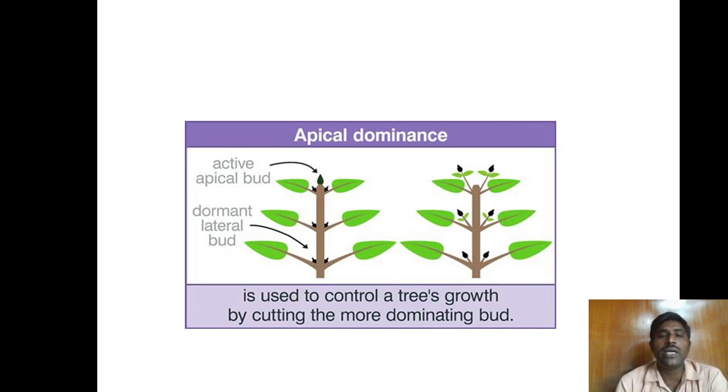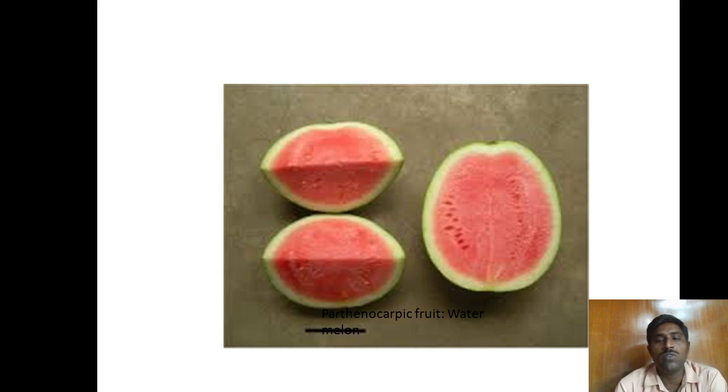This is the figure of apical dominance where we can see that the active bud suppresses the lateral bud development. In the second figure, we can observe that when the apical stem is removed, the development of the lateral buds is observed. Next, this is the parthenocarpic fruit, watermelon, where there are no seeds. It is one of the physiological effects of the auxin hormone.